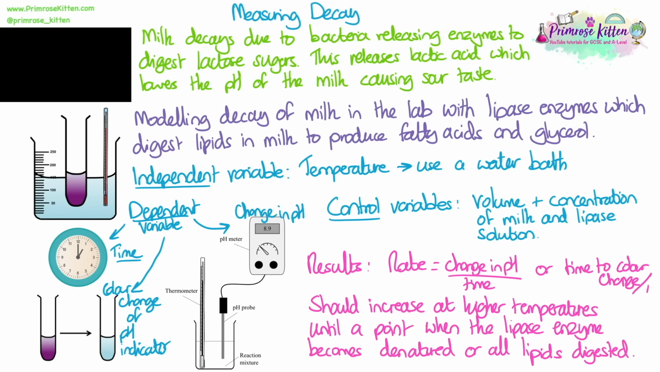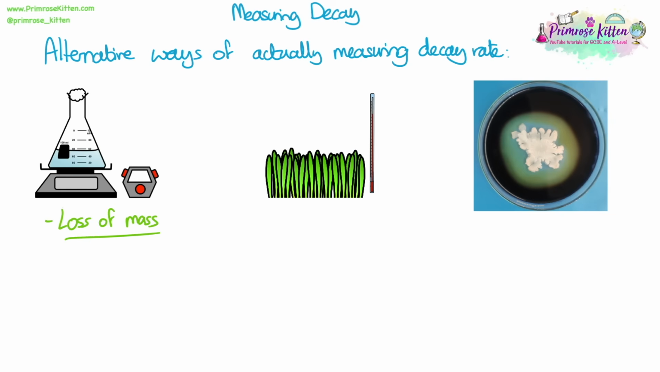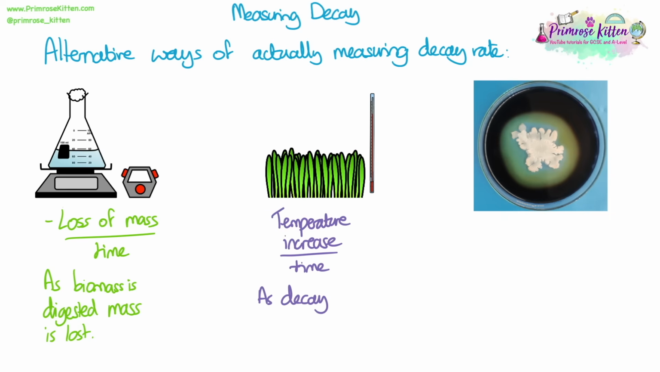As we know with enzyme reactions, the rate of reaction should increase at higher temperatures until a point when the lipase enzyme becomes denatured or all of the lipids have been digested. We need to know some alternate ways of actually measuring the rate of decay. You can measure the loss of mass over time, because as biomass is digested, mass is lost. You can measure the temperature increase of decay of something like grass cuttings over time, because as decay occurs, temperature increases because heat energy is released.